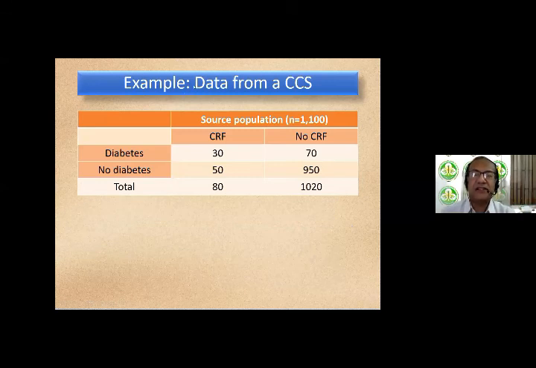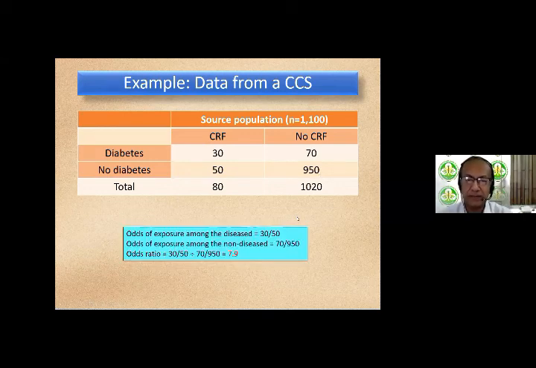So let's take an example from a case control study. Suppose our source population is 1,100 subjects. We are looking at patients with chronic renal failure and no chronic renal failure. And our risk factor is diabetes versus no diabetes. So chronic renal failure, there are 80 patients, 30 diabetic and 50 non-diabetic. No chronic renal failure, there are 1,020 patients. There are 70 diabetics and 950 non-diabetics.